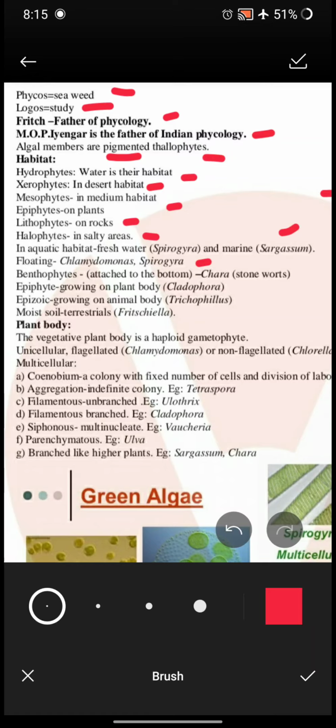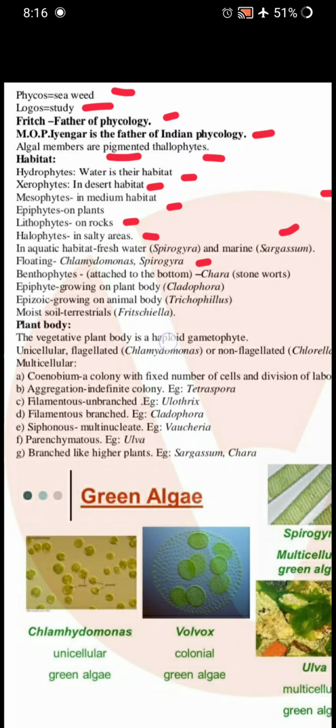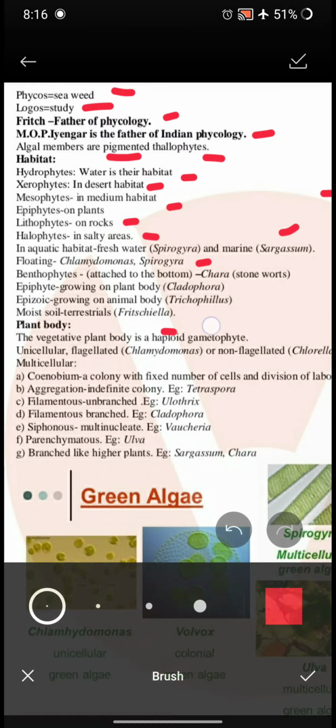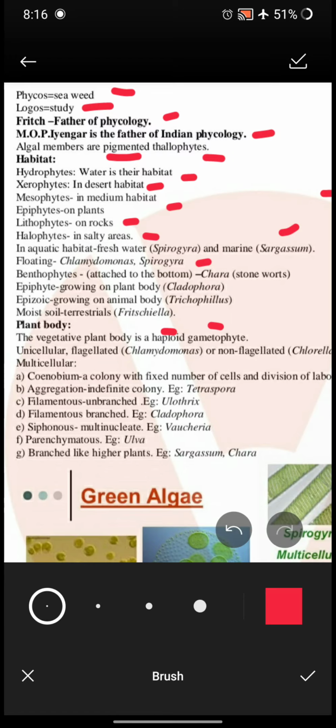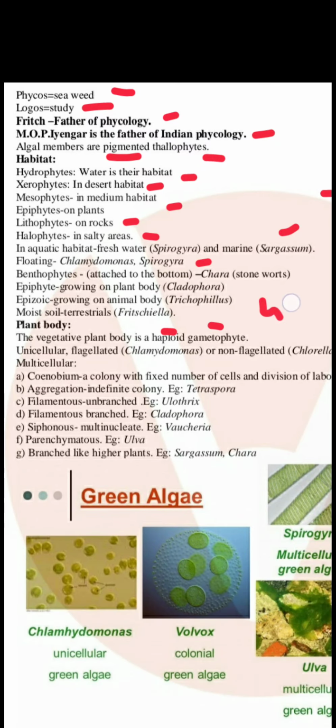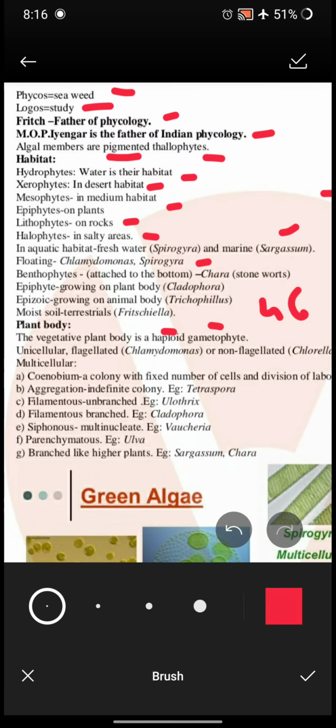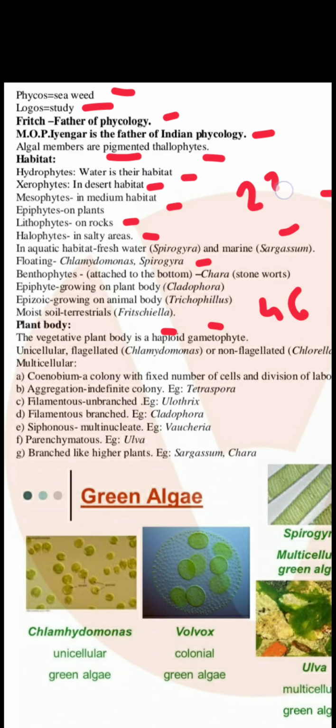So, plant body of algae, the vegetative plant body is haploid gametophyte. So, there are two new terms. One is your haploid and second is your gametophyte. What is haploid? Haploid means half number. Suppose we have 46 chromosomes in our cells, then what will be the haploid number of those cells? It will be equal to 23.